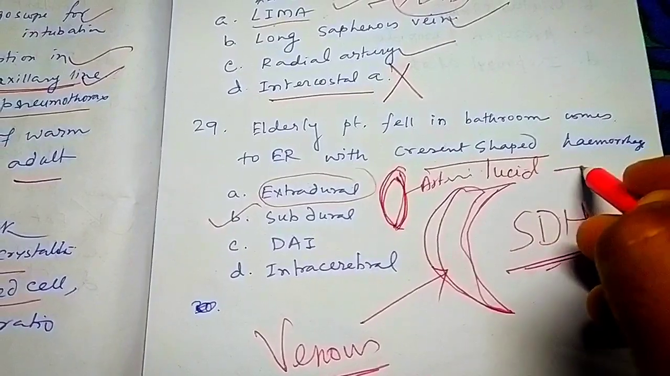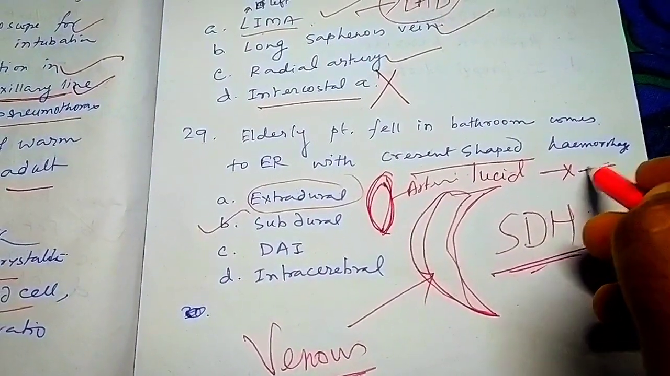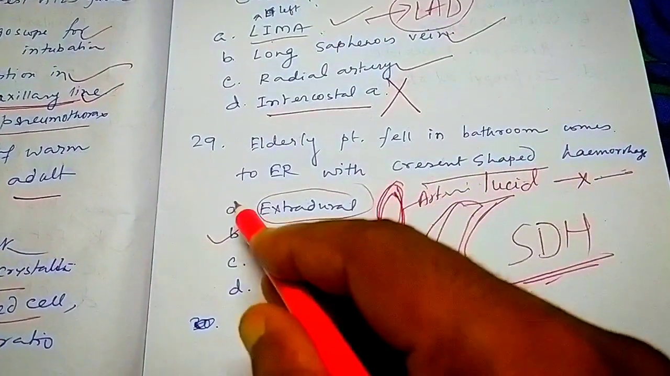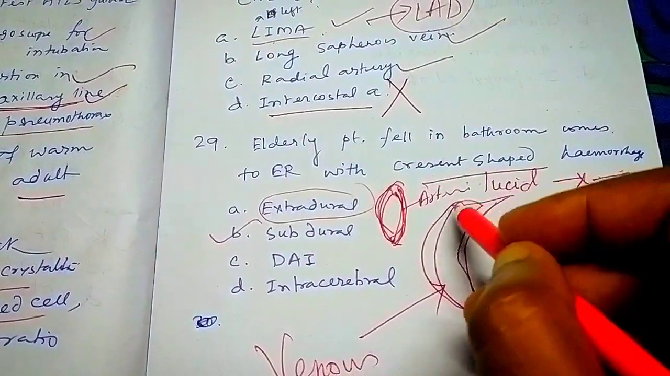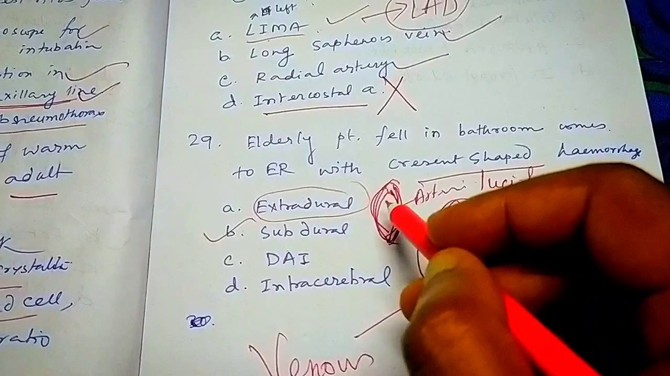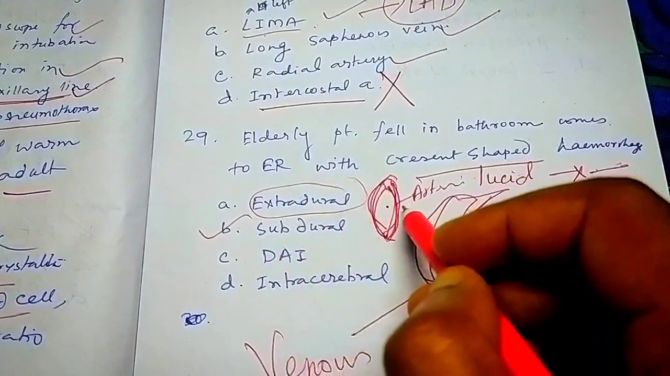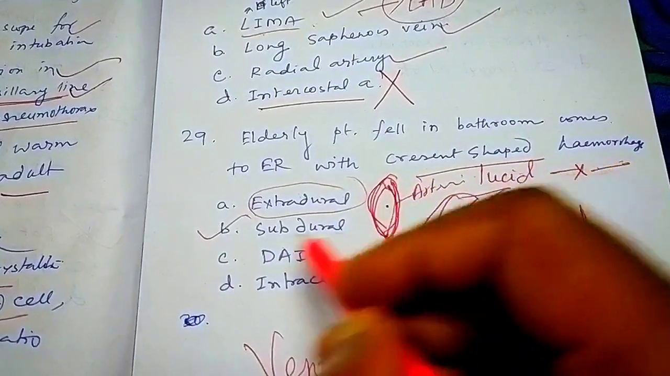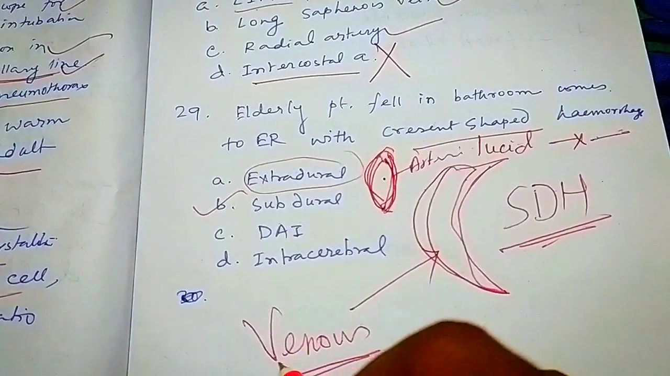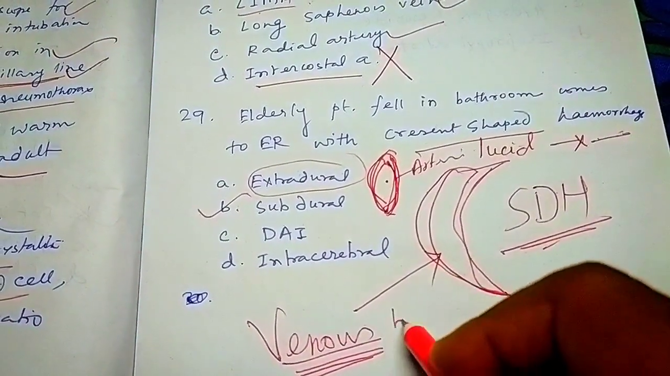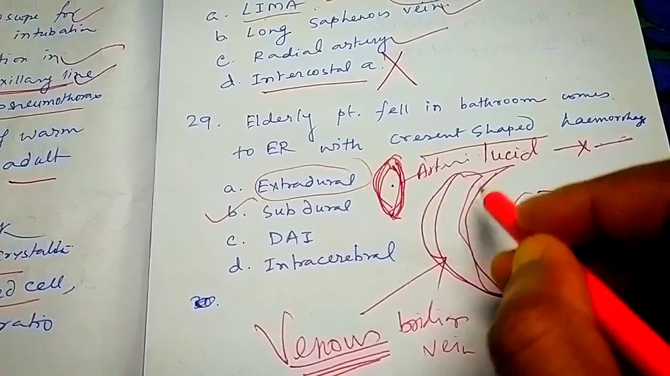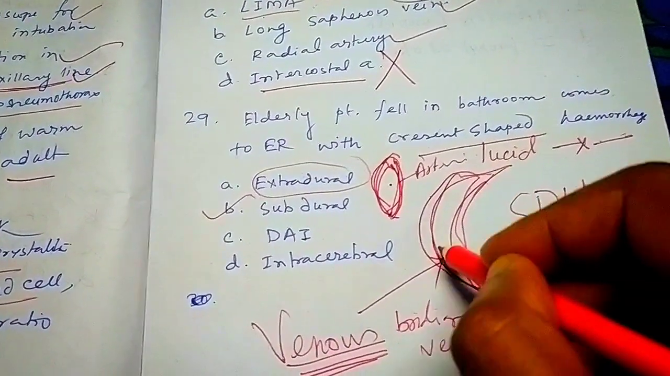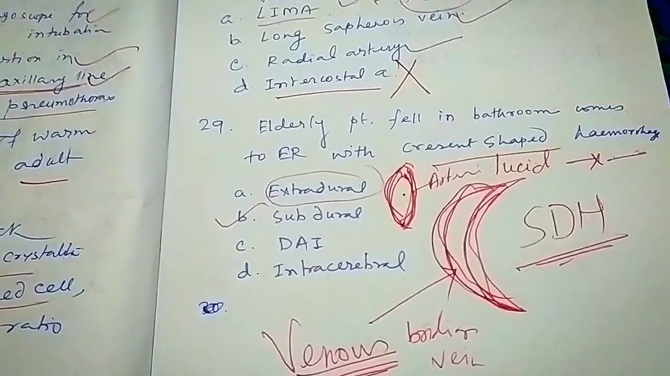Remember, extradural has a lucid interval. First there is consciousness, then there is no consciousness, then again consciousness. That is the lucid interval. Extradural hemorrhage has all these features: lens shaped, lucid interval, and arterial blood, mainly from the middle meningeal artery. In case of subdural, it is venous blood from the bridging veins, and it is crescent shaped. Remember this, very important.